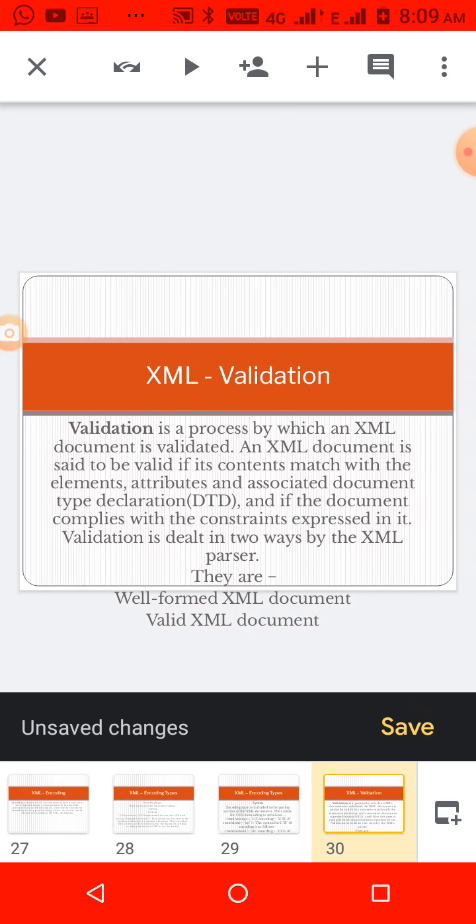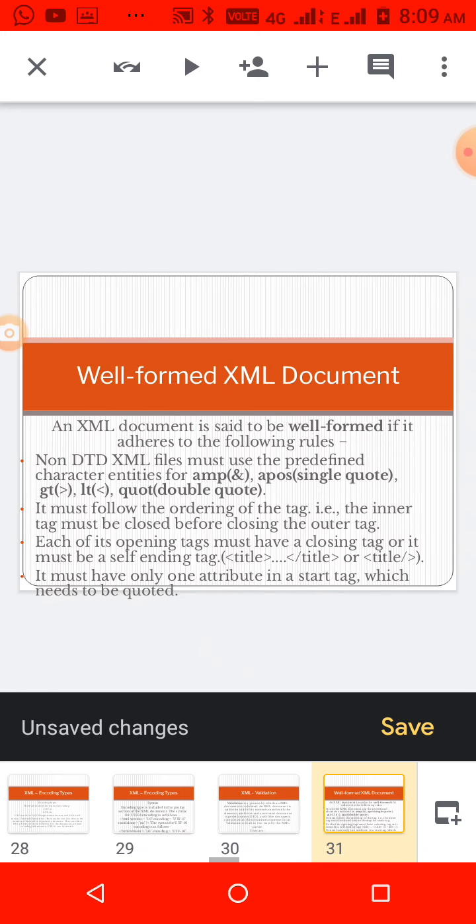And then validation. It is a process by which an XML document is validated. Validation means whether we wrote the proper form of the XML document, whether it follows the rules given by XML. It is either a well-formed XML document or a valid XML document. Well-formed means whatever rules we have seen till now must be followed. That's all. That is called a well-formed XML document.